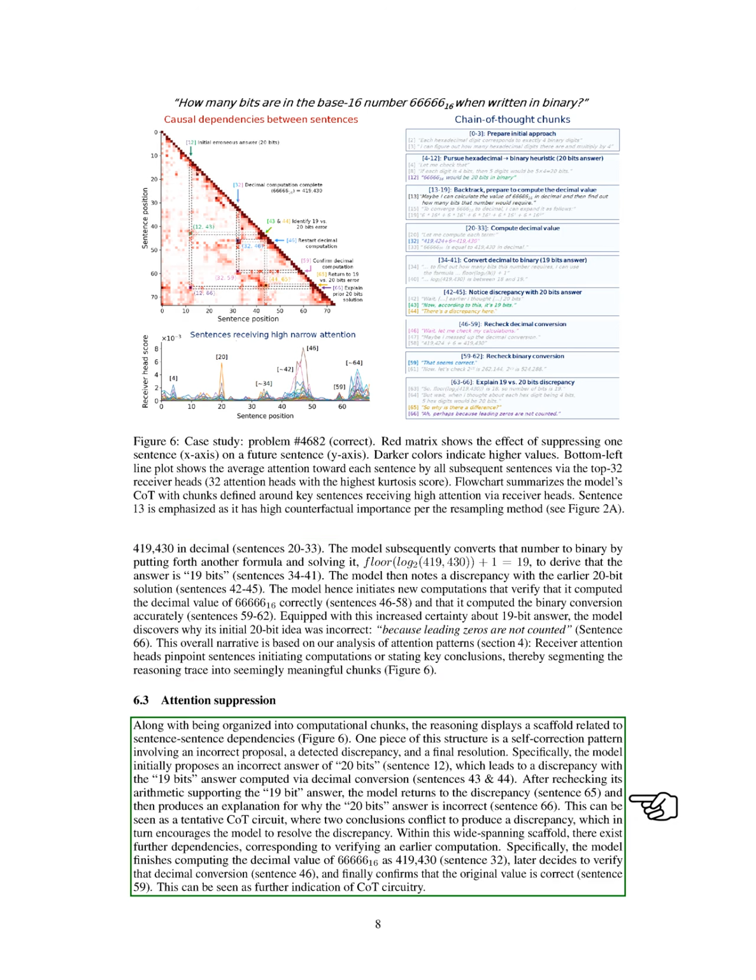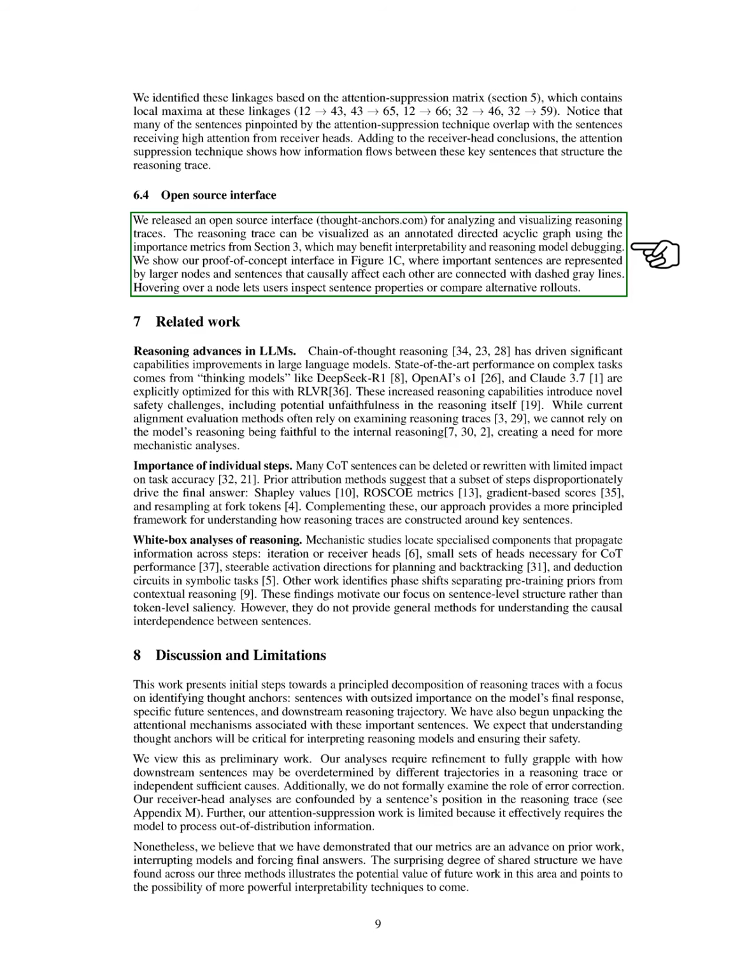Additionally, we observe a self-correction pattern where we initially propose an incorrect answer, identify a discrepancy, and ultimately resolve it. This process illustrates a cycle of reasoning where conflicting conclusions prompt us to clarify our understanding. We also released an open-source interface for analyzing and visualizing reasoning traces, which can be represented as a directed acyclic graph. This interface allows users to inspect important sentences and their relationships, enhancing interpretability and debugging.